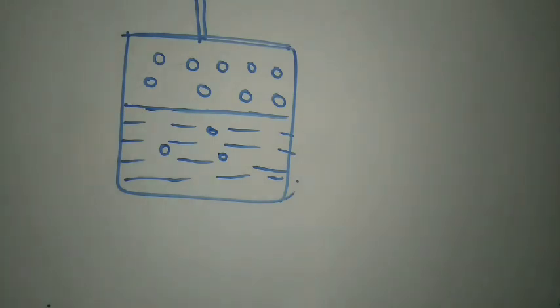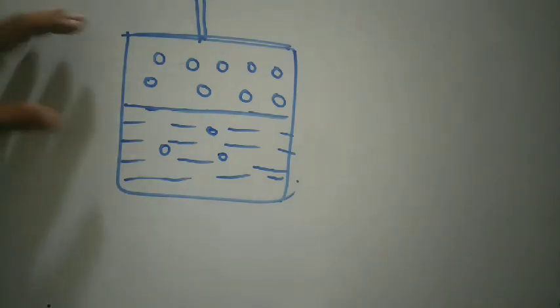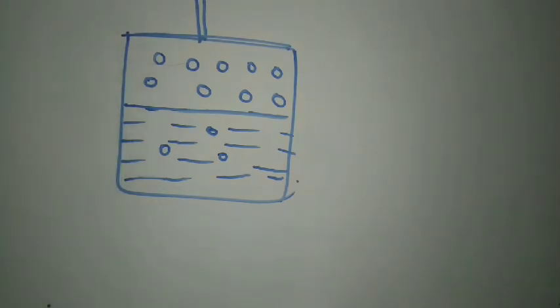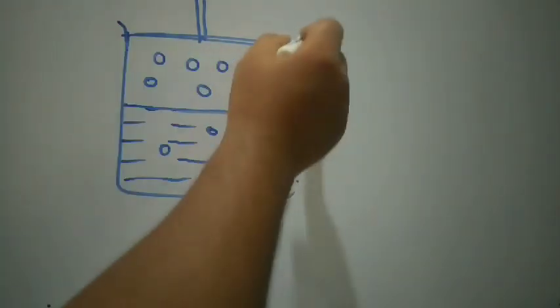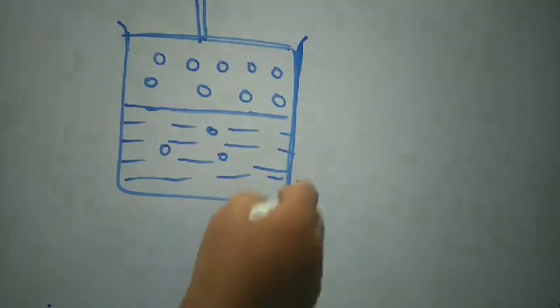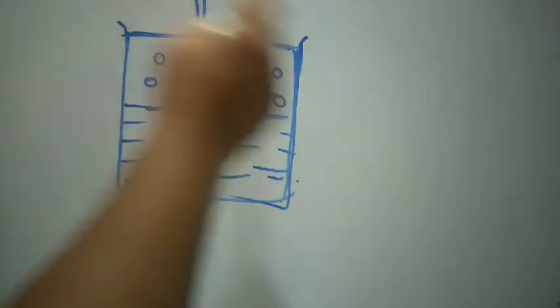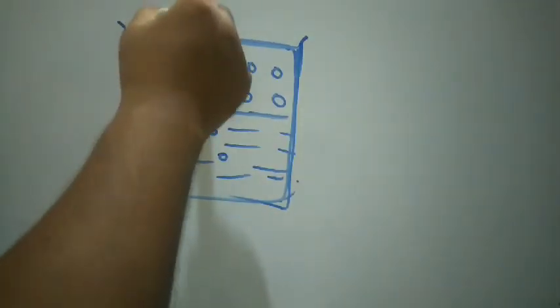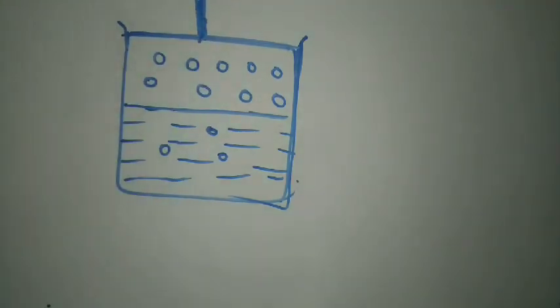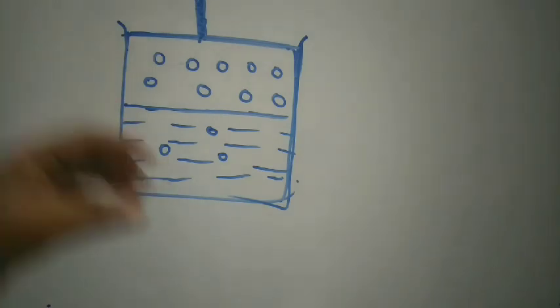So what happens here? This is a container, a beaker, fitted with a piston such that we can move the piston up and down to change the volume of the gas.